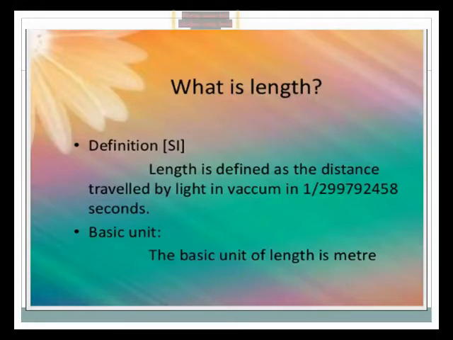Okay, and you know very well about the different units of length. If you open page number 2 in your book, the different units of length are present, page number 2. Like 1 kilometer is equal to 1,000 meters, 1 meter is equal to 100 centimeters, and 1 centimeter is equal to 10 millimeters. These are the units of length.